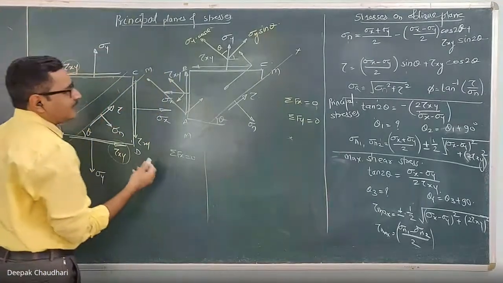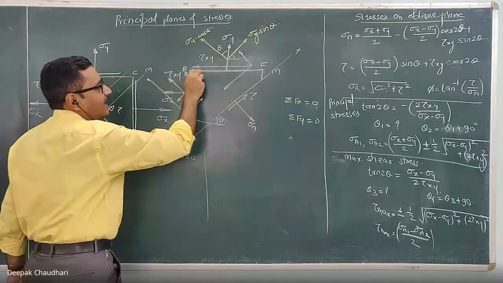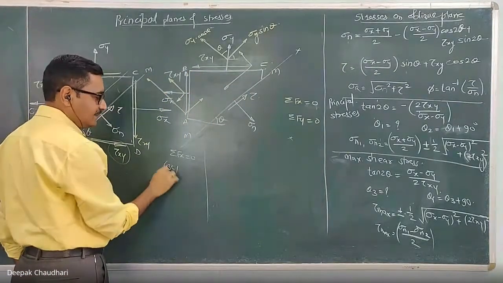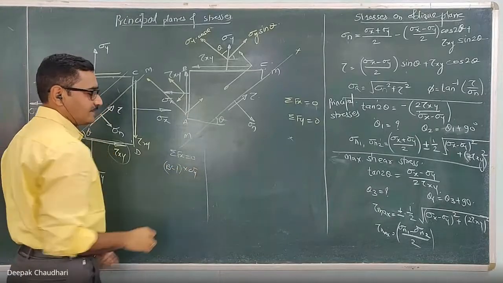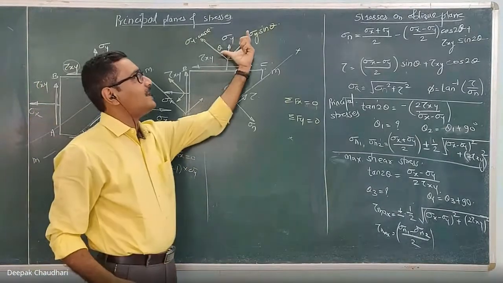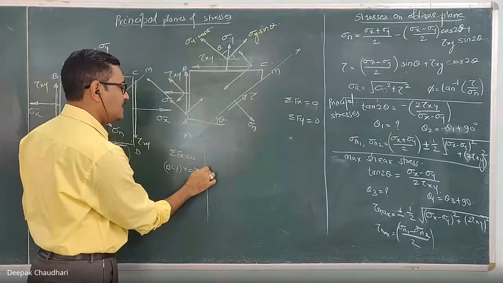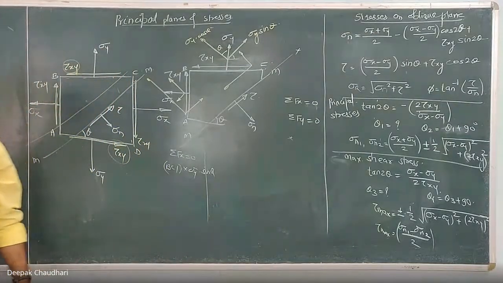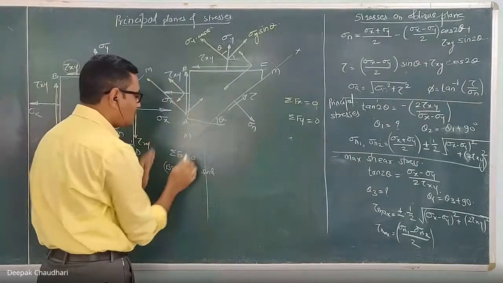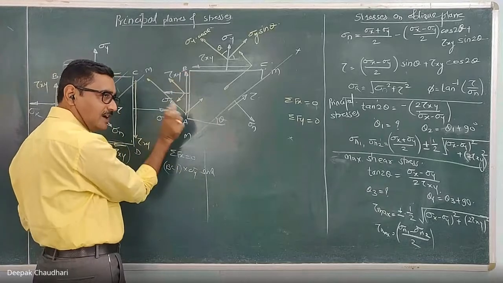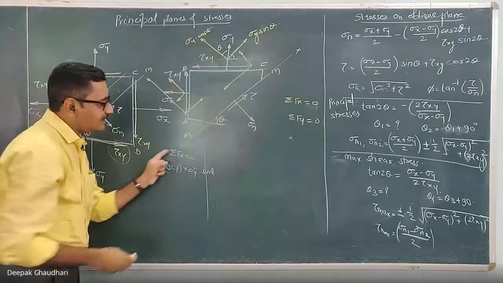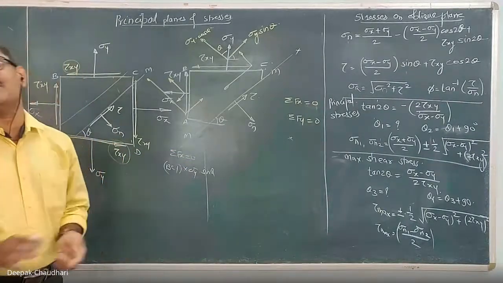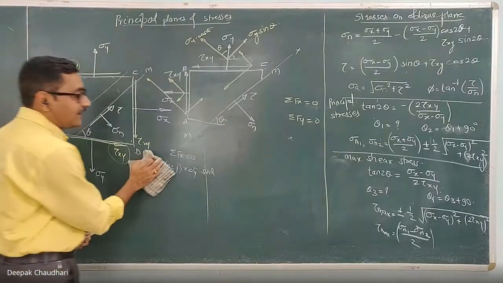So if I consider this sigma y and this is BC, you can write BC into 1 is the area into sigma y. This becomes the force, and this into sin theta becomes the component along this. In this way you have to resolve the forces and consider the width as unity, and you have to apply the conditions of equilibrium. Here now I am going to skip this. Just apply the condition of equilibrium and simplify that.